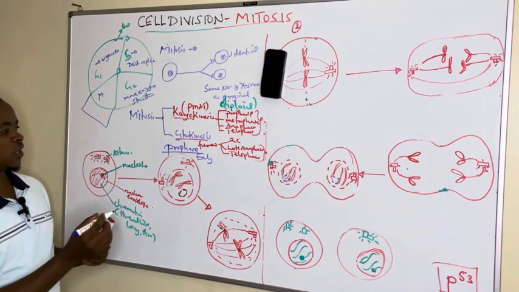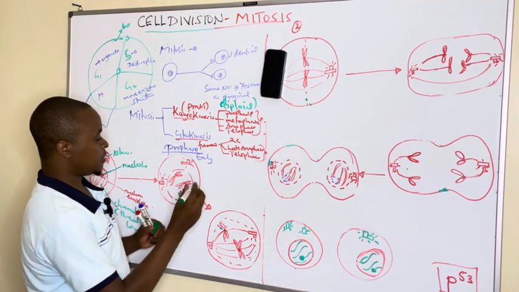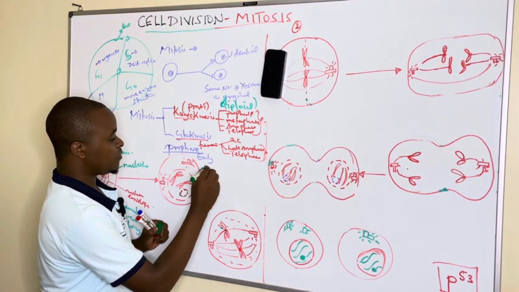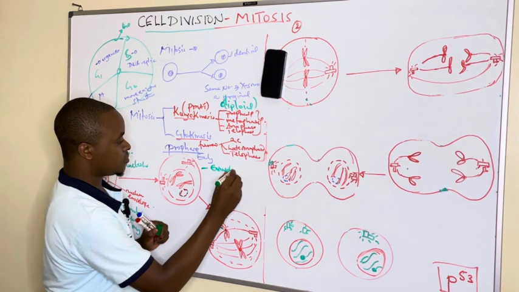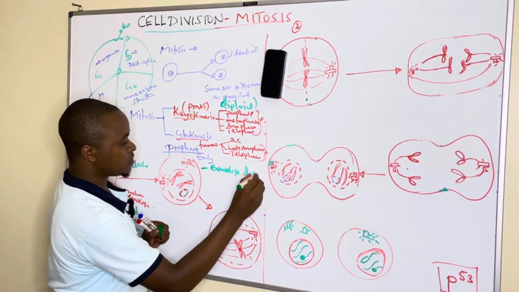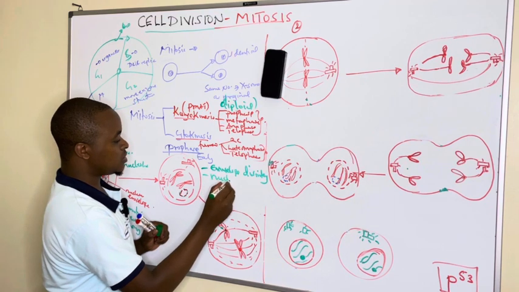In the early prophase, the points to note are that the nuclear envelope disintegrates. The nucleolus begins to disappear.